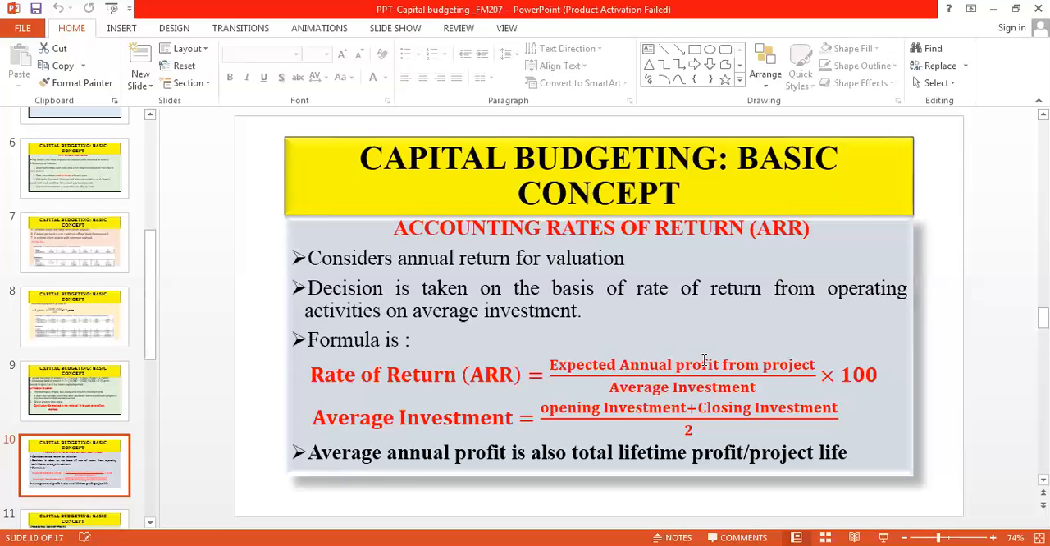Now, what is annual return? Like average investment, in order to get annual profit, you have to take the total profit that the project will generate during its lifetime from its operating activity. Then divide the total profit by the project life. You will get the annual return.